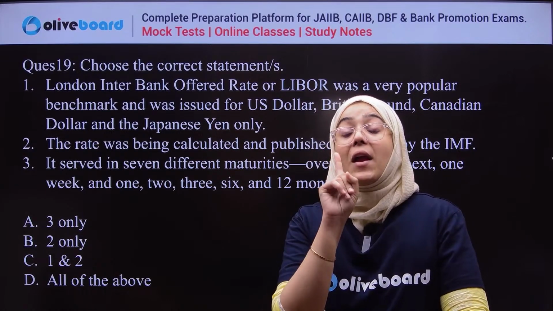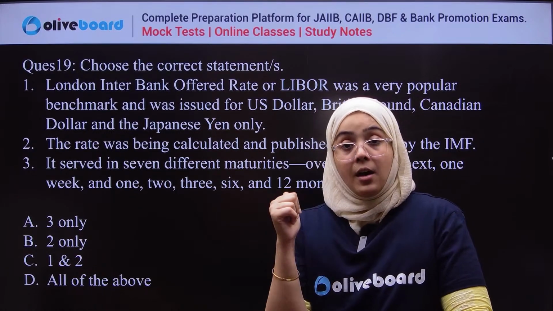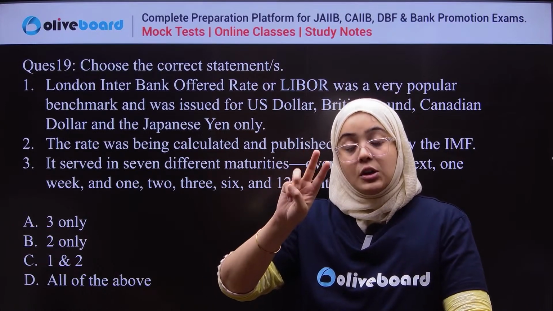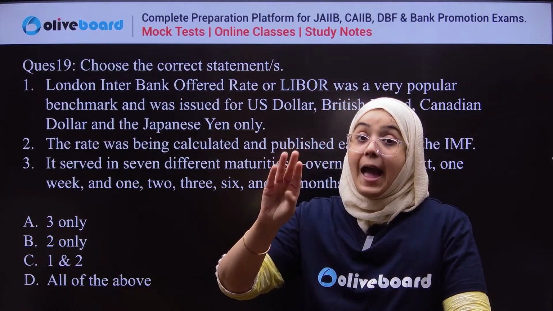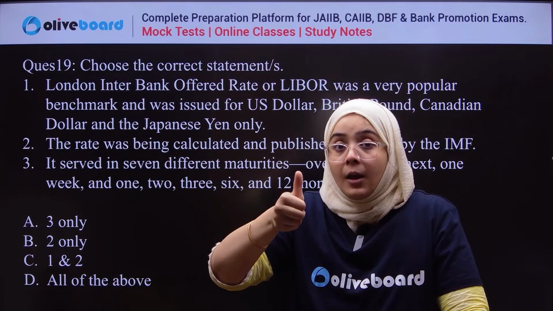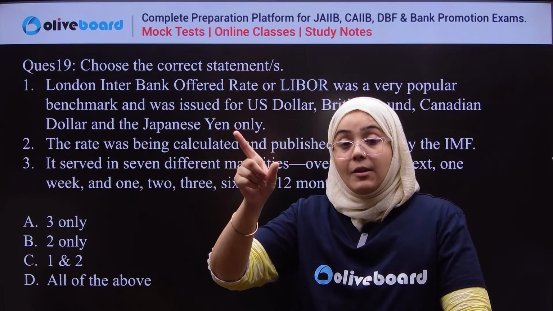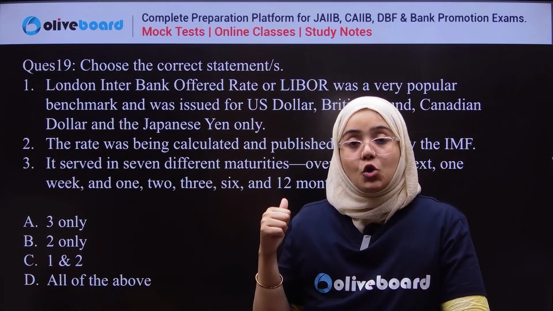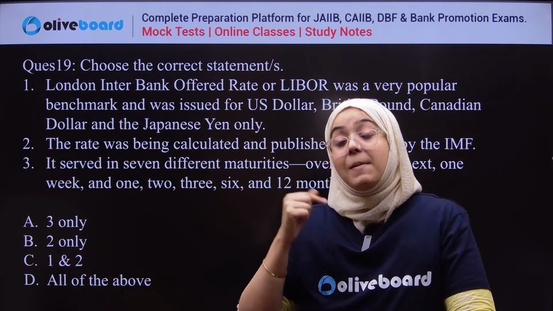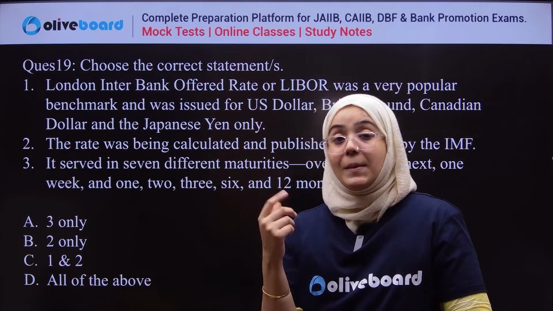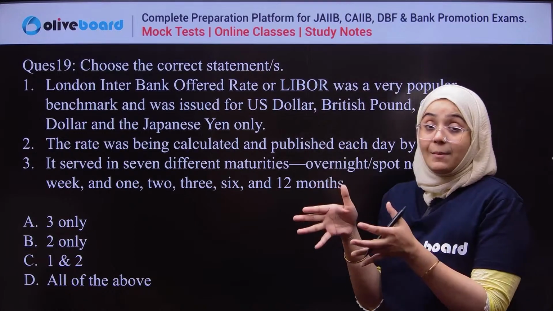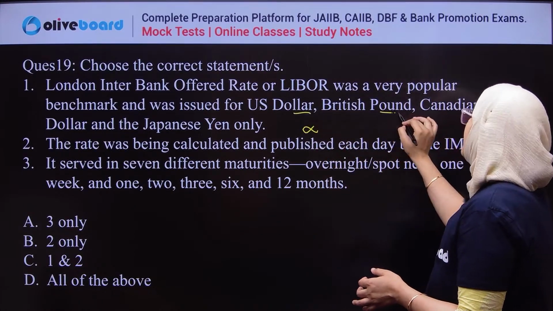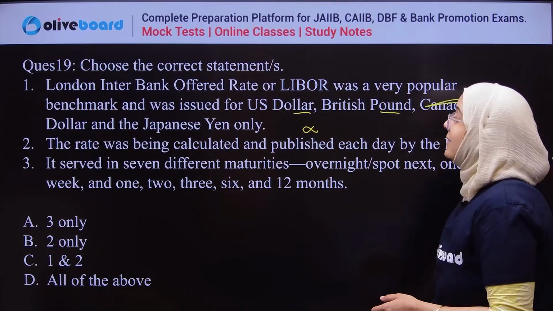The basket with renminbi has euro, pound, dollar, and yen, and the fifth one is franc, because renminbi, the Chinese currency, is not included in the calculation of LIBOR. Replacement of that renminbi is with the franc. So the first option is wrong, because dollar is there, pound is there, but Canadian dollar is not there.